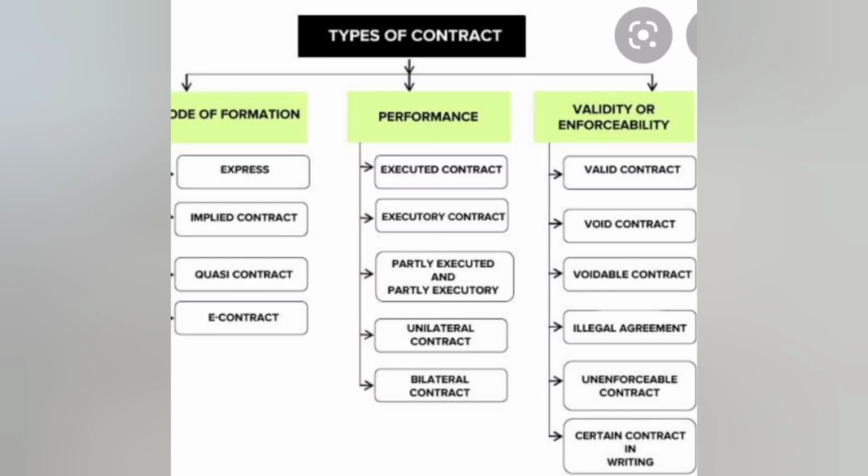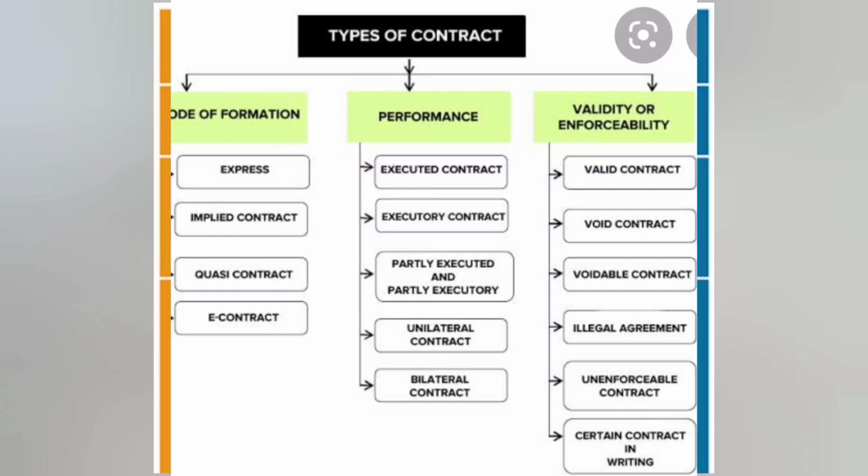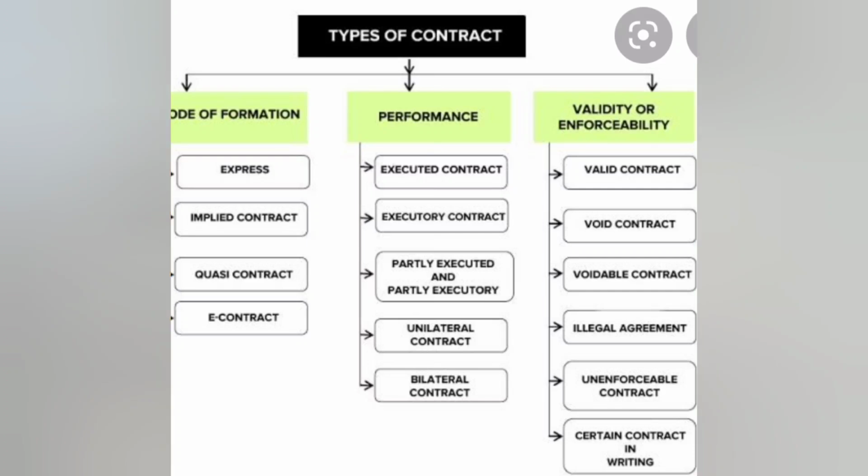And then unilateral contract and bilateral contract. The unilateral involves one party, bilateral involves two or more parties. Unilateral is where an offer is made and the offeree completes it as per the request of the offeror. But in the bilateral, when the offer is made, he promises to complete it as requested by the offeror.